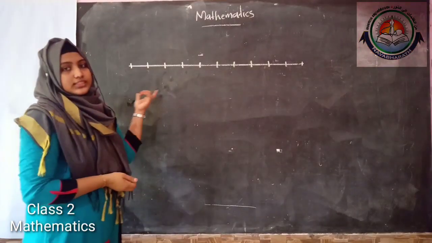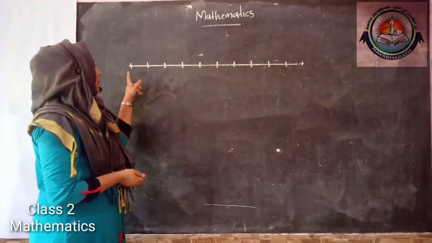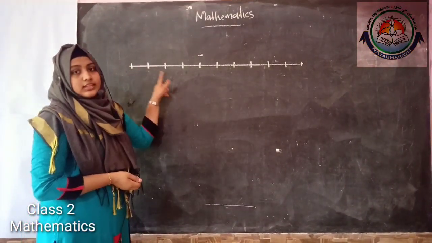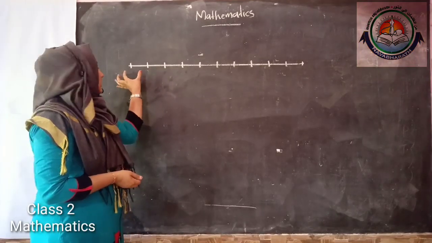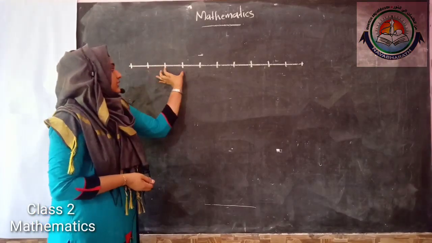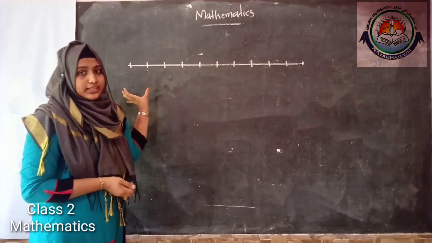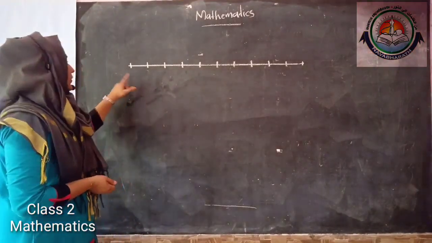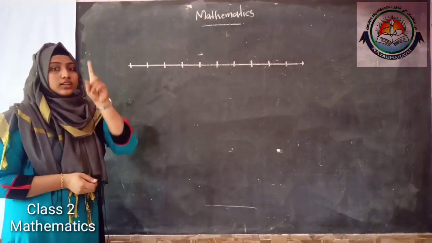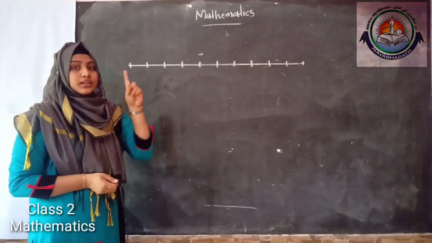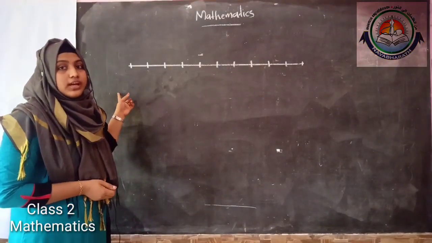First, I drew a straight line and then marked some points clearly at equal distance. So it looks very neat, isn't it? Then you remember the jerseys. Jersey number 0 is first.